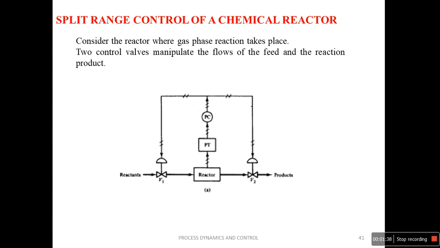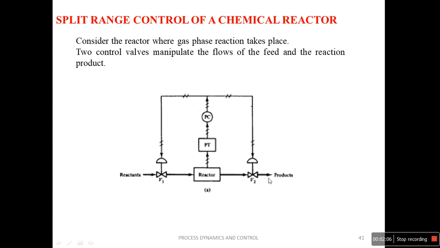So consider a reactor where a gas phase reaction takes place. This is a reactor to which reactants are entering through a control valve V1, and after the reaction takes place, the products are going out through a control valve V2.